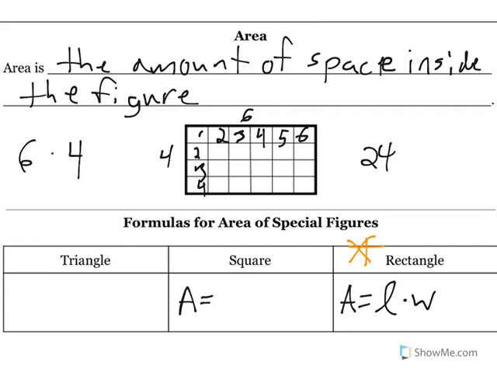The area of a square is just simply the side length squared, because we're still multiplying length times width, but with a square, in this case, they're actually the same length. And for a triangle, the area of a triangle is equal to 1/2 the base times the height. Okay, and we may look at some triangles. You'll definitely get into that in geometry, but that's a nice formula to remember.